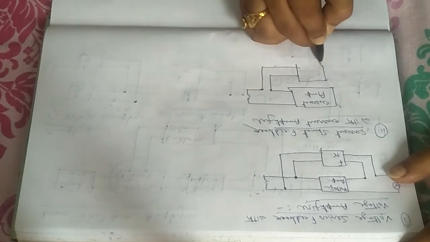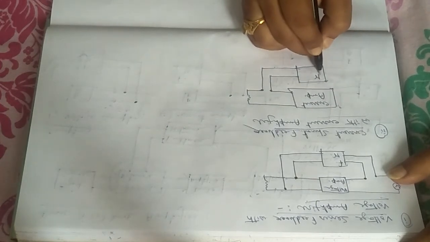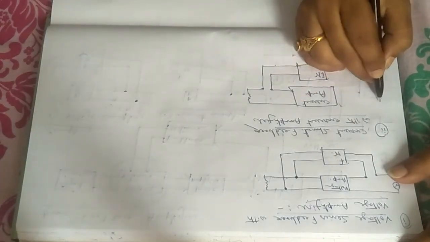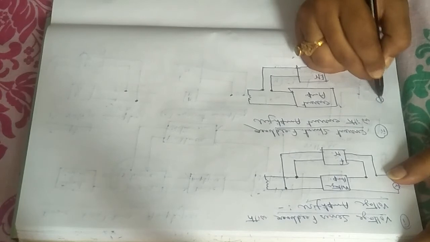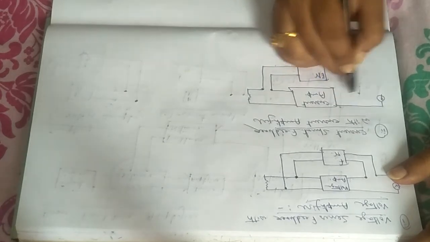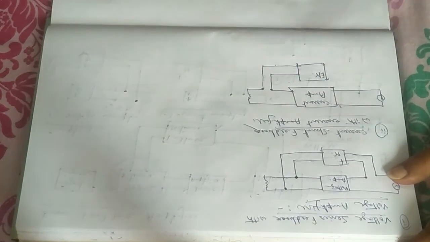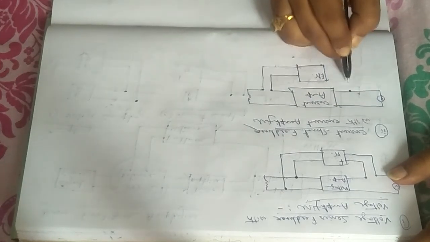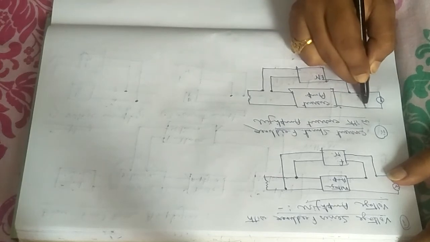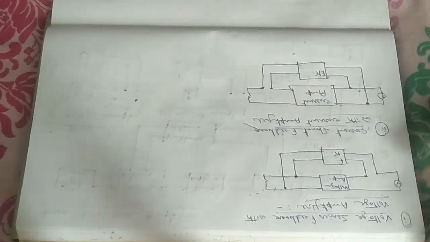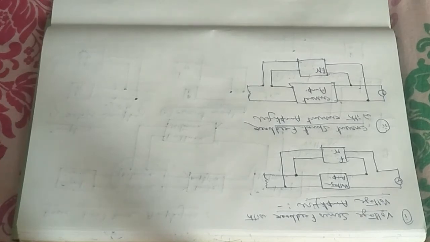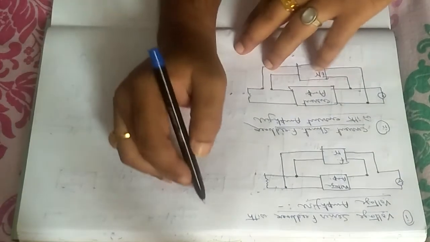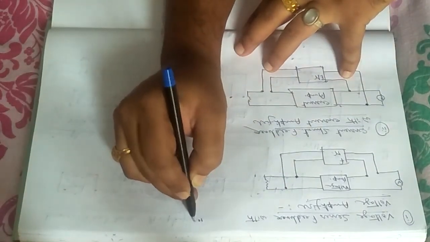You are feeding part of the current here. This is your feedback network Fn, and there is one current source. It is connected with the amplifier. It is current shunt feedback. So in case of shunt connection, you are connecting it like that. Good, done. So this is very easy actually. Just you have to look at the nomenclature and you have to try and understand the circuit.